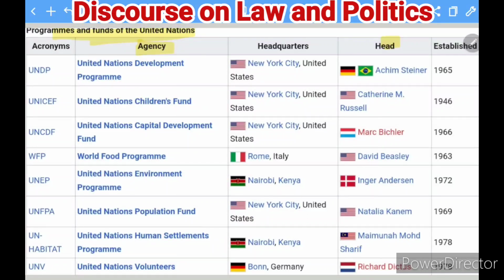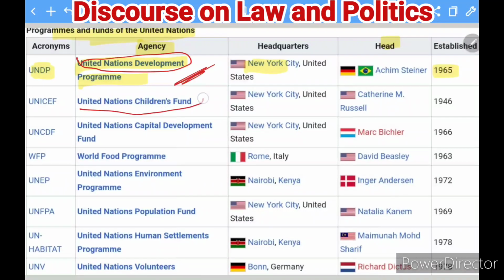So the first one is UNDP, called the United Nations Development Program, and it has its headquarters in New York, and it was established in 1965. The second is, so this is not like an agency, it is a kind of program and fund. So don't confuse it with a specialized agency. It does not come within the category of specialized agencies.